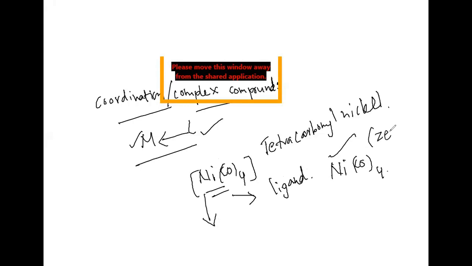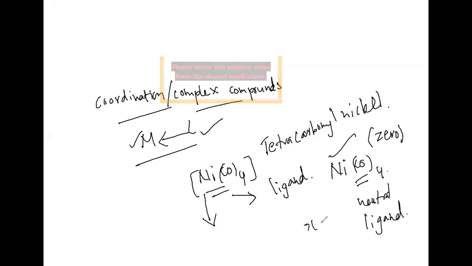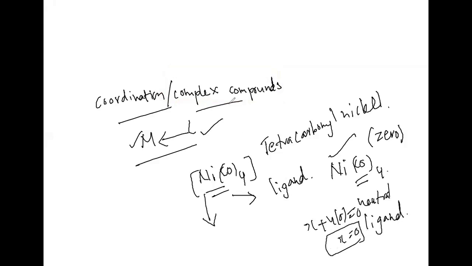We can take 0 oxidation state because CO is a neutral ligand. For a neutral ligand, the oxidation number is 0. x plus 4 into 0 is equal to 0, so x is equal to 0.